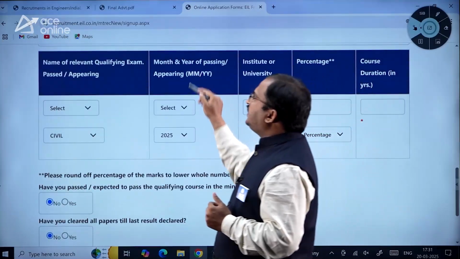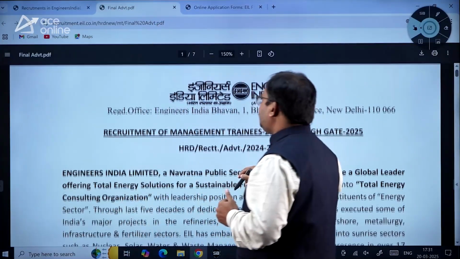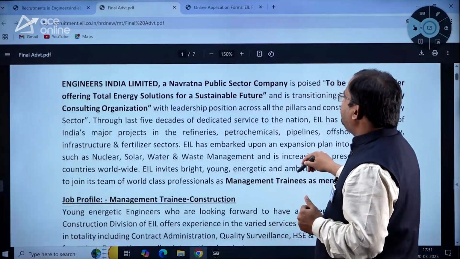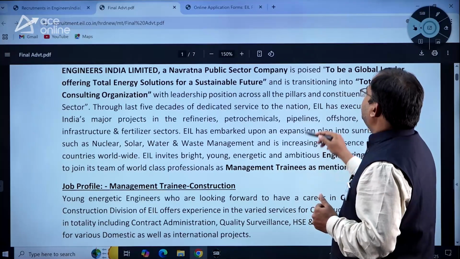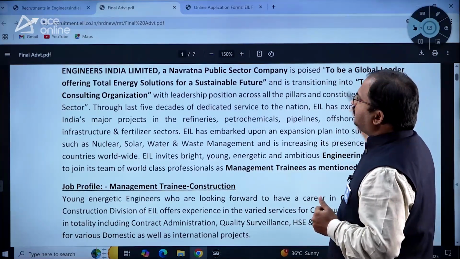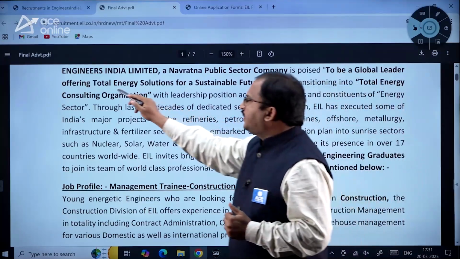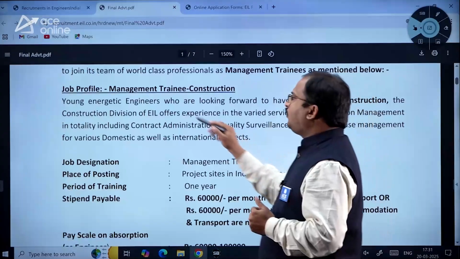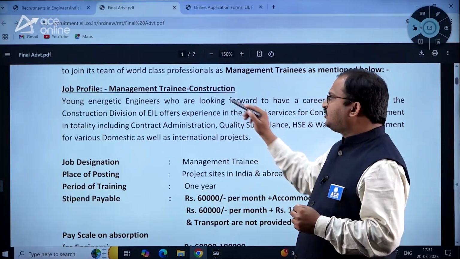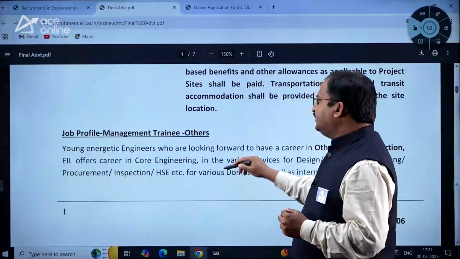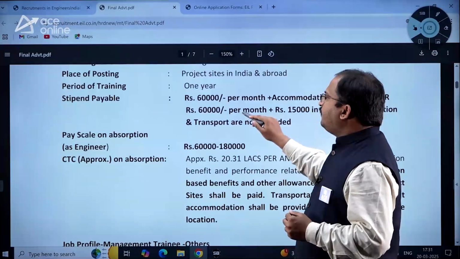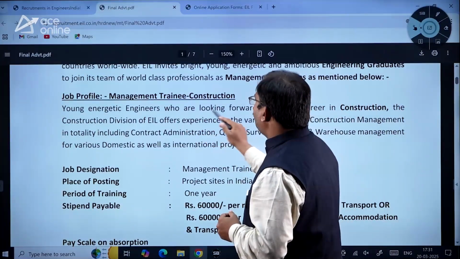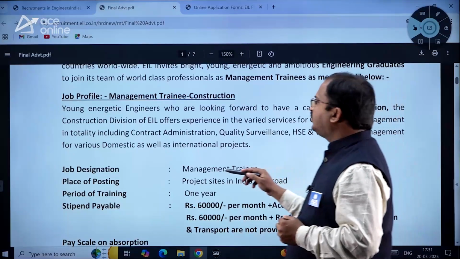Now let us see the detailed advertisement. Here, Engineers India Limited is a Navaratna public sector company, that is what is given here. Its main intention is to be a global leader offering total energy solutions for a sustainable future. That is its goal. And here, in job profile, two profiles are there: management trainee construction and management trainee others. So management trainee construction here: you can see young energetic engineers who are looking forward to have a career in construction.